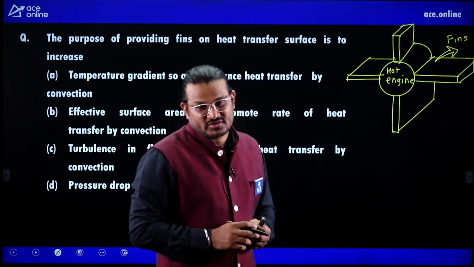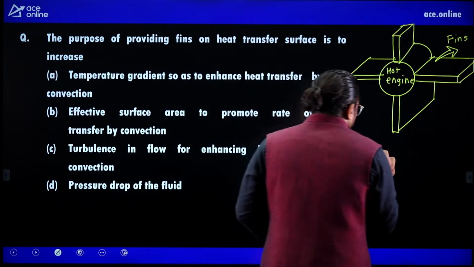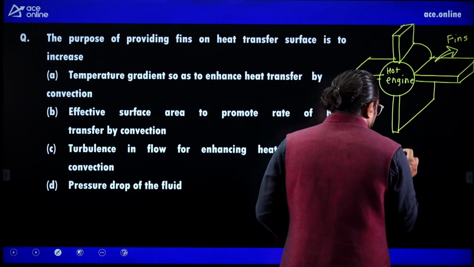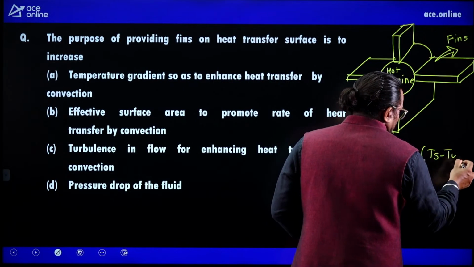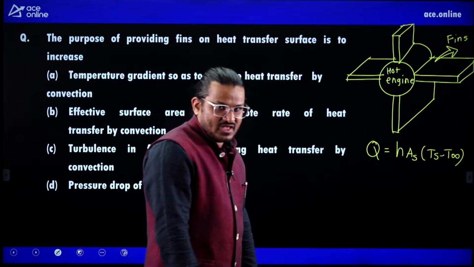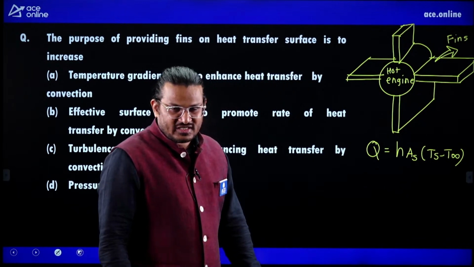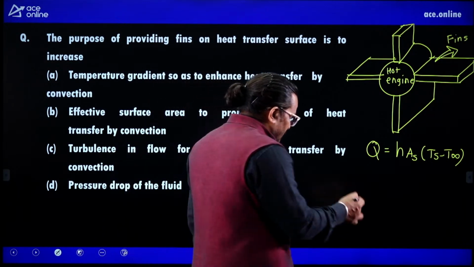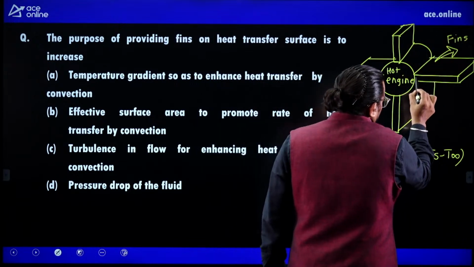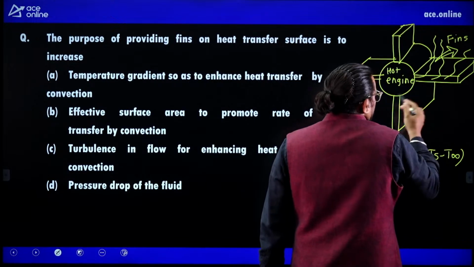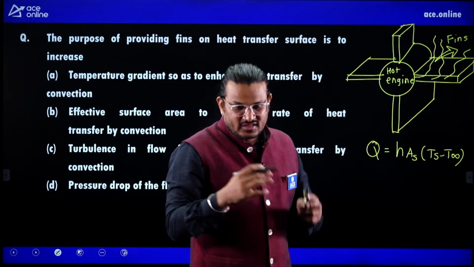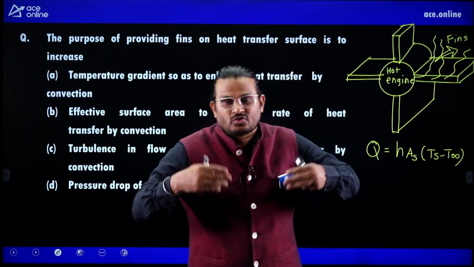So what is the purpose of fins? If you see Newton's law of cooling, Q is equal to h A (Ts minus T infinity). The purpose is that whatever heat is there, that heat has to dissipate. The heat has to go outside. The purpose of the area is so that heat goes outside.